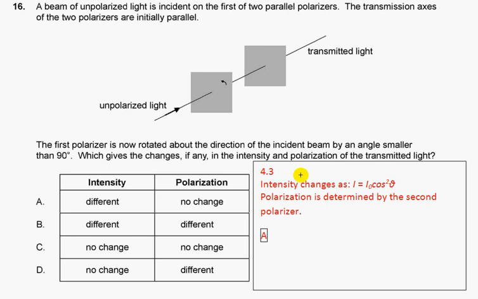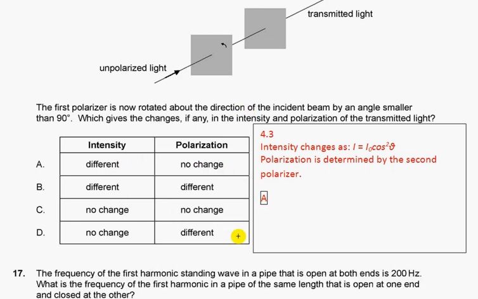From section 4.3, intensity changes according to this rule, where theta is the angle between the two polarizers. Because the angle changes, the intensity will change. The polarization of the transmitted light depends only on the second polarizer, so we choose answer A: intensity different but no change in polarization.